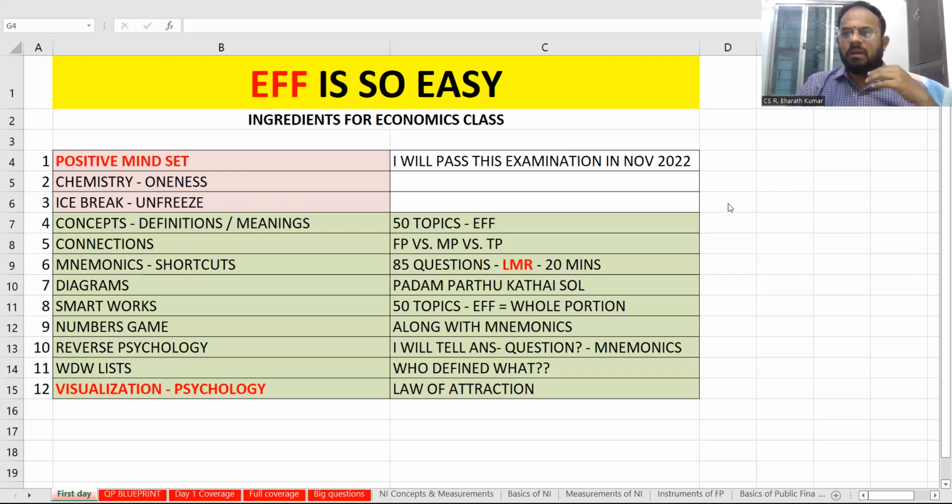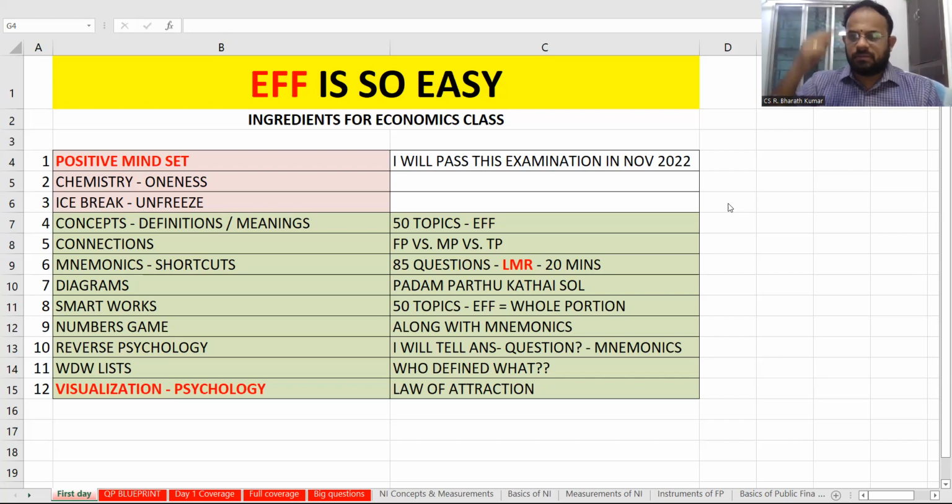Reverse psychology. When you always study a question, you tell the answer very easily. Try to do it in reverse. When you tell the answer, you can try to remember the question, and indirectly it can be your mnemonics or numbers game, and it can be easily understandable. WDW, I will take you through the who-defined-what list. That means there will be some concepts which will be defined by people. So it is going to be important.